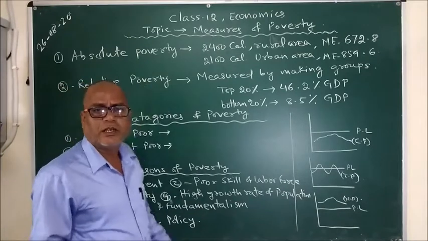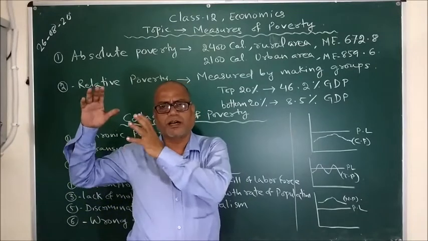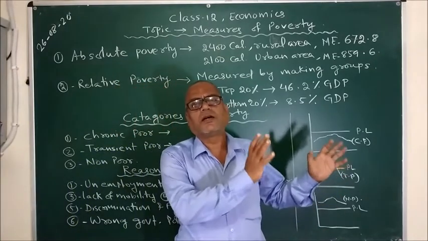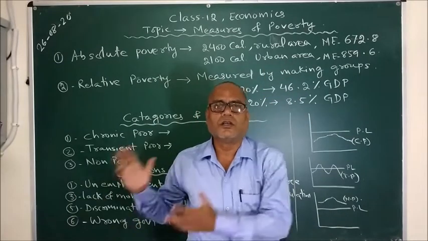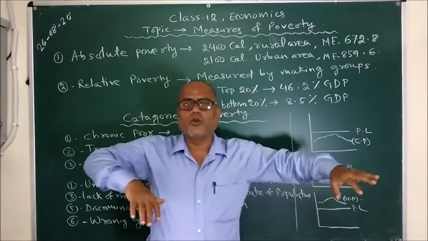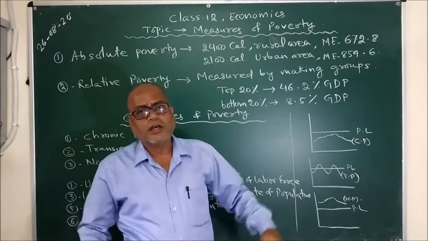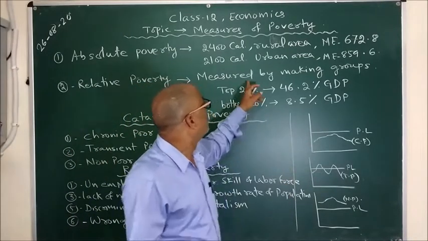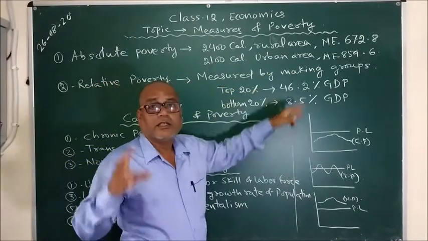Relative poverty means when we make different groups of people, might it be on the basis of their caste or on the basis of their locality. For example, Sindhis, Marwadis are usually businessmen. Their economic power is more than some other group of people. So this is how we made two different groups of people. We divided the population into different groups and we compare their economic status. So relative poverty is measured by making groups.